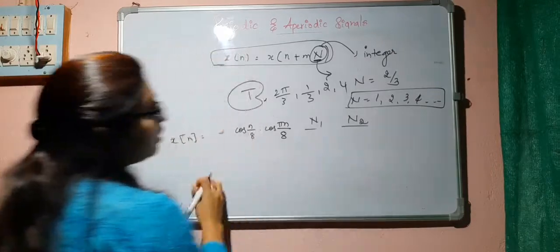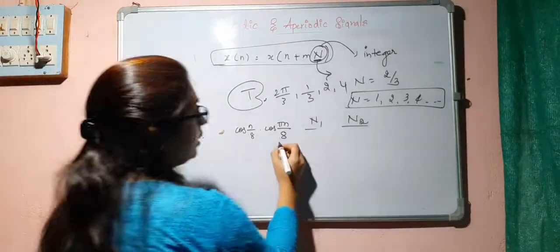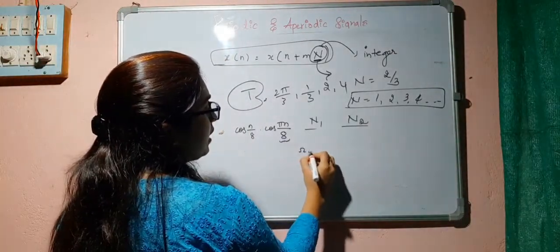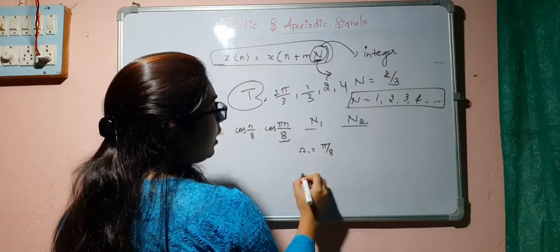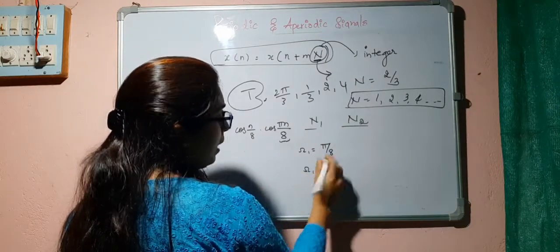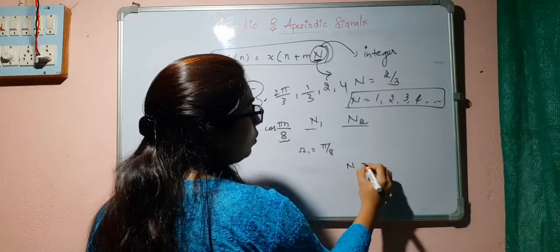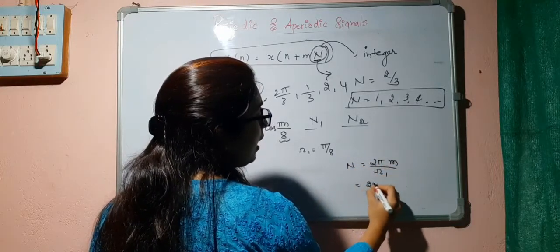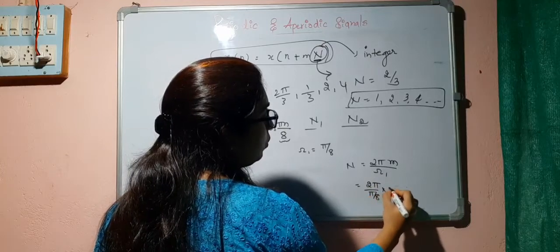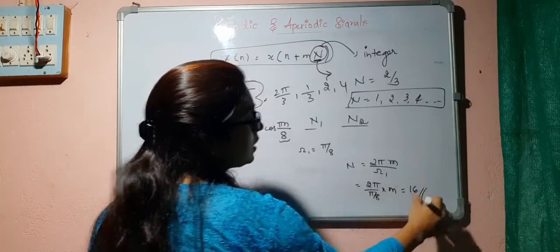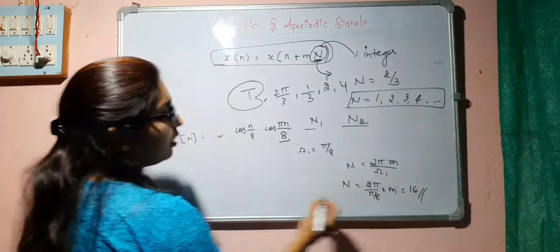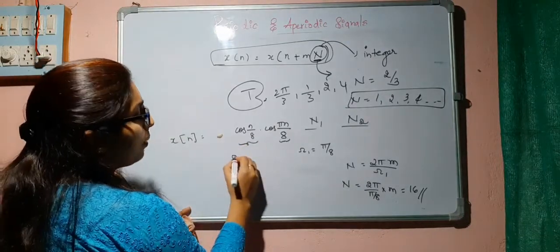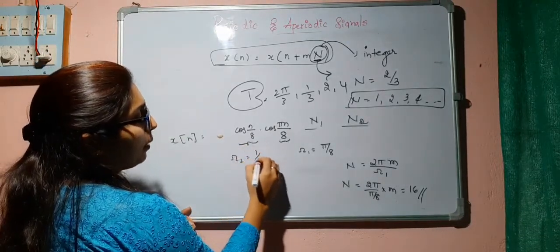This is a non-periodic signal. If I consider pi by 8, omega 1 is equal to pi by 8, so N is equal to 2 pi m by omega 1, that is 2 pi by pi by 8 into m, so that will be equal to 16. N is equal to 16. But in this case omega 2 is equal to 1 by 8.